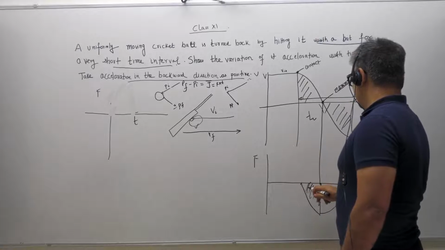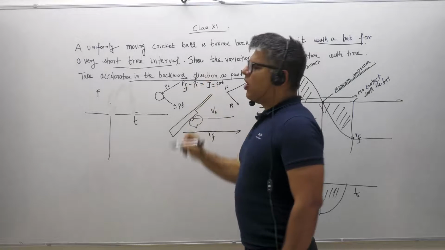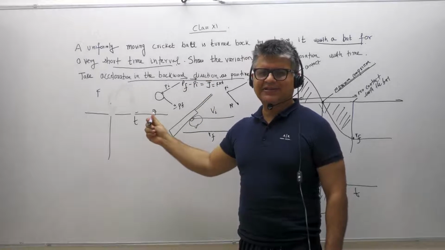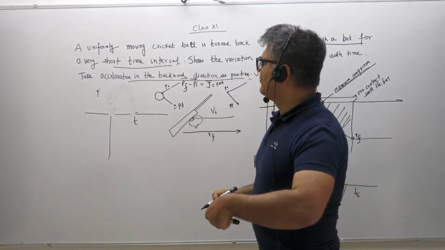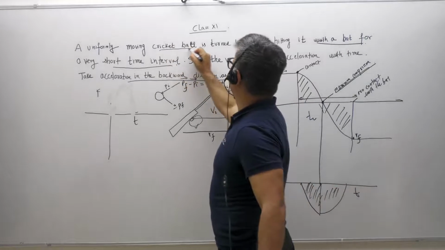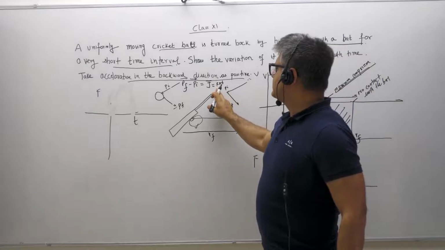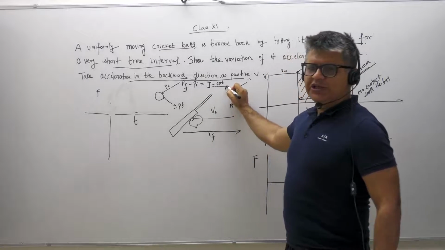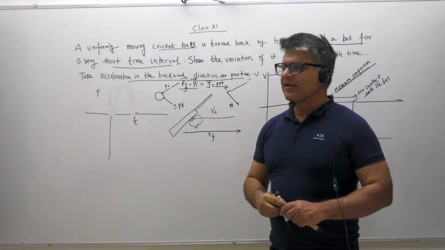So if you get two vectors of momentum in a situation where a golf ball or a cricket ball is being hit and turned back, you can calculate the impulse not only from F into T but also using the vectors of P final and P initial.